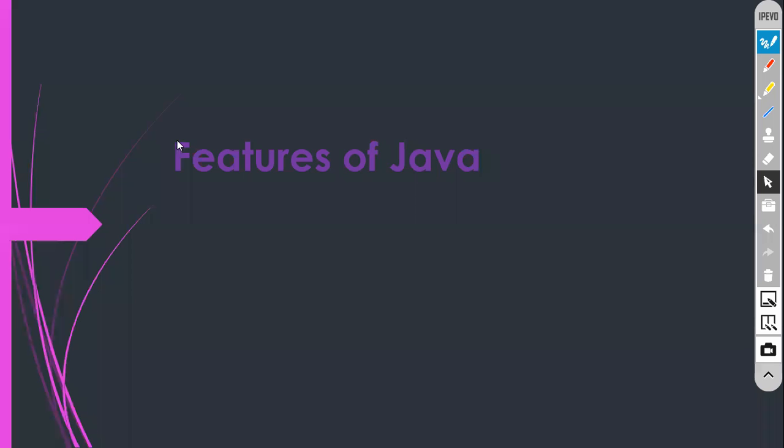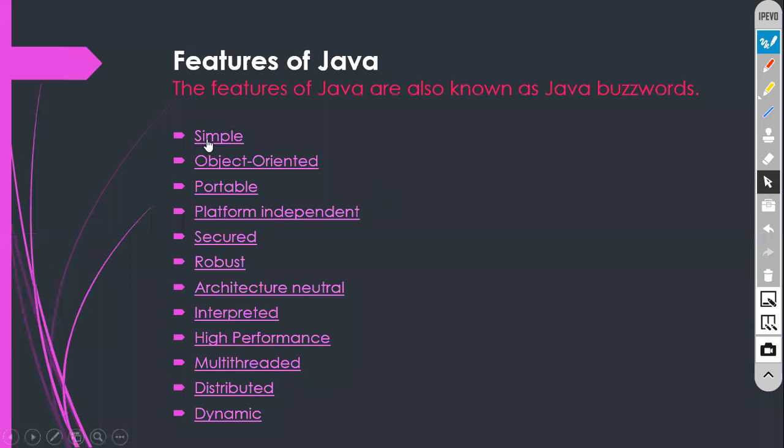Okay. So, Java features. What features are there in Java? I will show you. There are so many features in Java. Java is a very simple, object-oriented, portable, platform independent, secure, robust, architecture neutral, interpreted, high performance, multi-threaded, distributed and dynamic language. So these are the main features of Java.